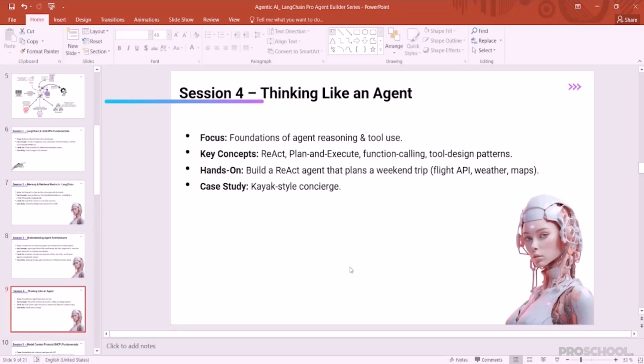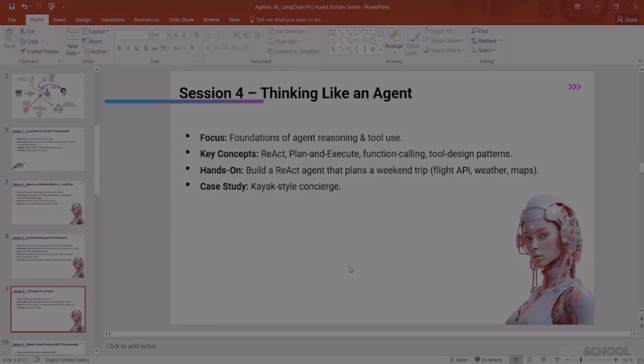How they work. The key concepts you're going to learn in this session will be ReAct, plan and execute, and function calling. Function calling means how the agent is going to work if the agent has to retrieve any information from an external source. We're also going to learn about different tool design patterns of agents. In the hands-on, we're going to create an agent that retrieves information from an external API, and it's going to create a whole weekend trip plan for you.